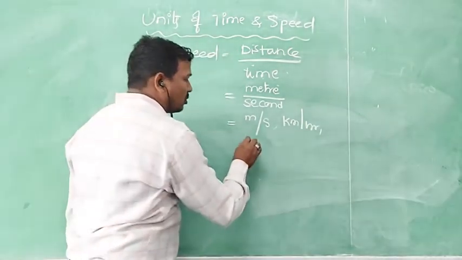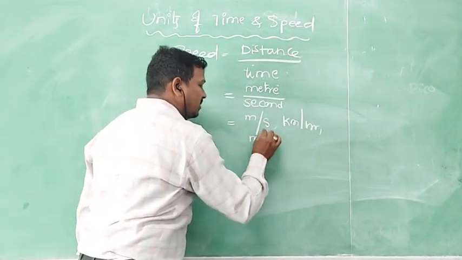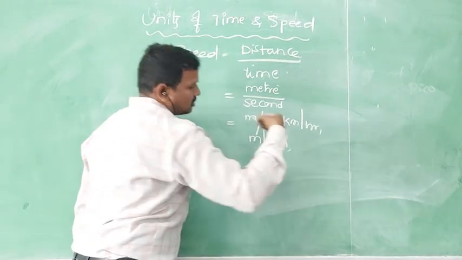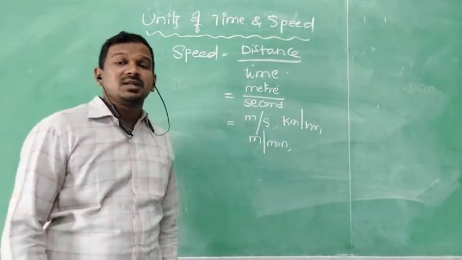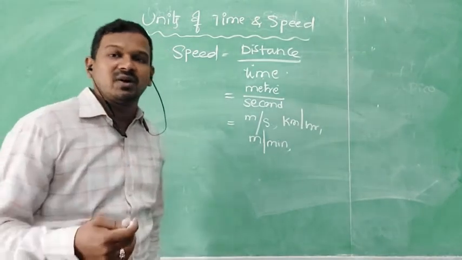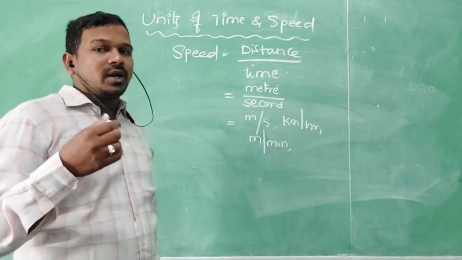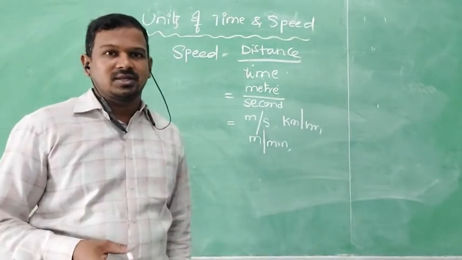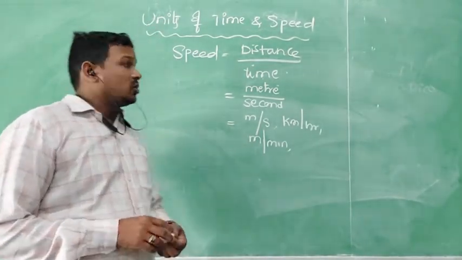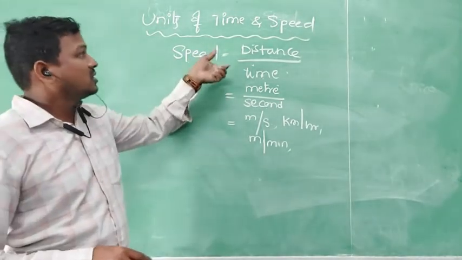Otherwise, we have one more unit, meters per minute. Like this, based on the situation and the distance covered, we can represent the speed in different ways. Right children? I hope you are clear with the units of speed.